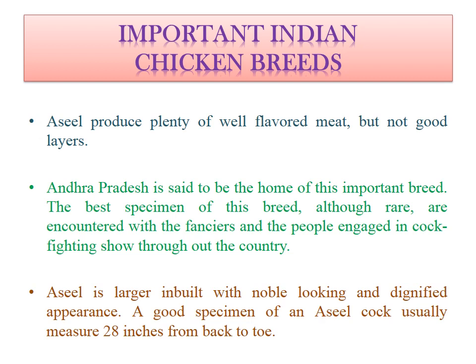Asil is large, well built, with a noble looking and dignified appearance. A good specimen of an Asil cock usually measures 28 inches from back to toe. It means in case of a good, or we can say adult, cock of this Asil breed, the total height from back to toe will be around 28 inches, which is considered as the